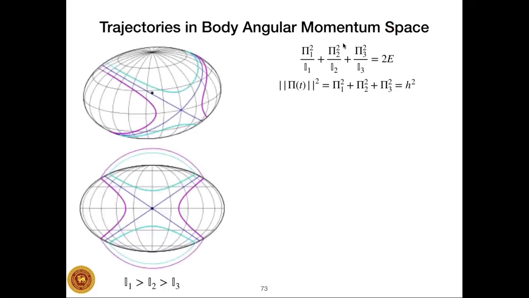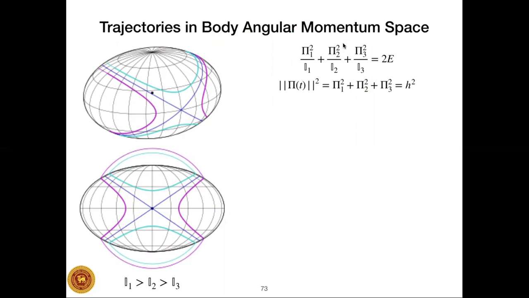So in these two figures, these black grid lines represent the kinetic energy ellipsoid. So we will think of a situation where we try to maintain the kinetic energy at a constant value. We will maintain the kinetic energy at a constant value, but change the angular momentum and see what the corresponding motion looks like in the body angular momentum space.